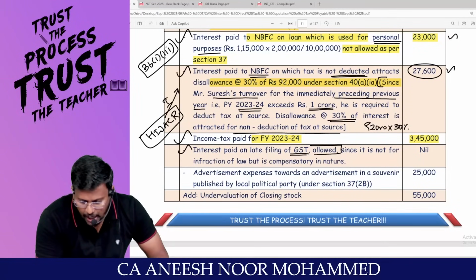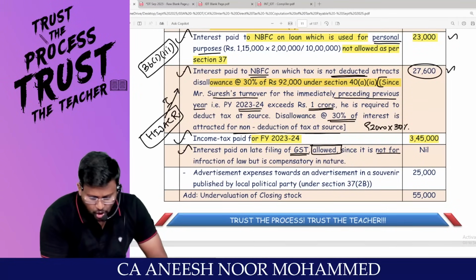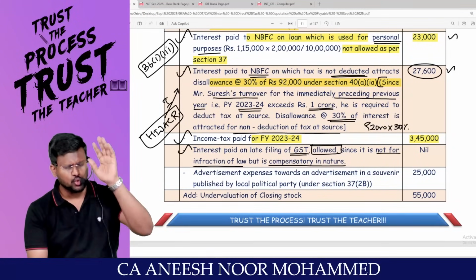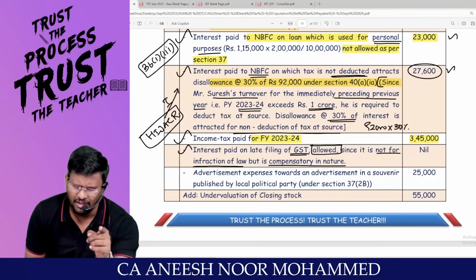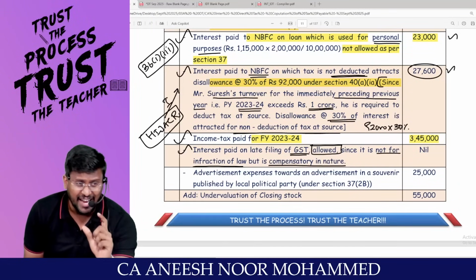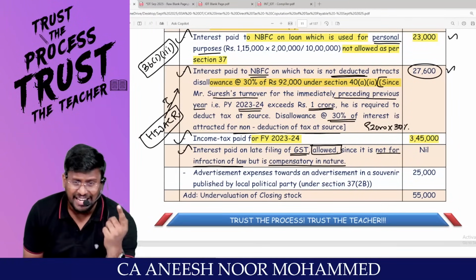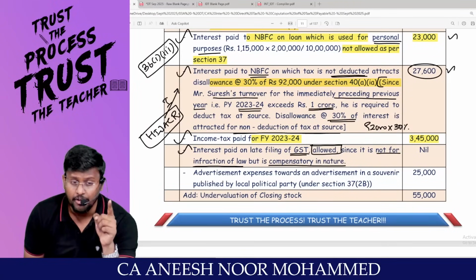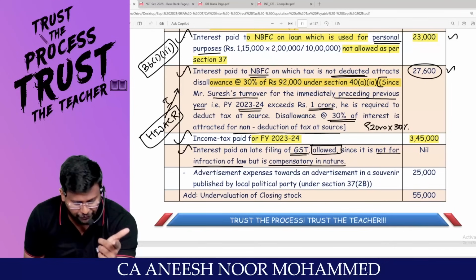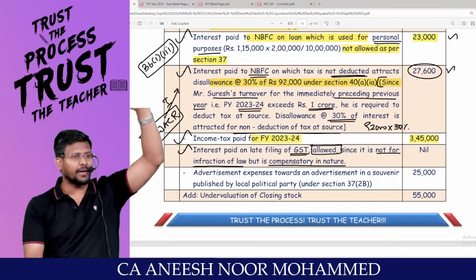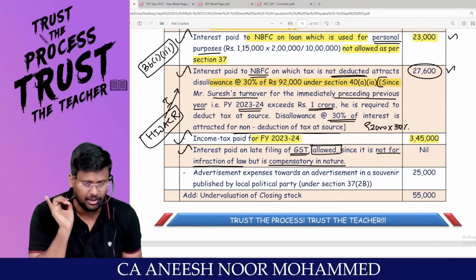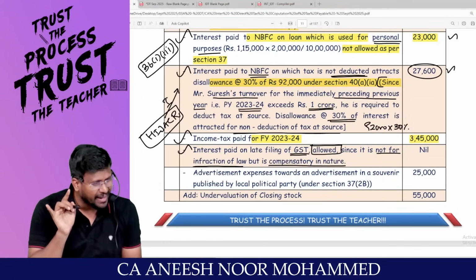Sir, interest paid on late filing of GST is allowed since it is not for infraction of law, but it is compensatory in nature. If there was a delay in filing return and you paid late fee under section 234F, any late fee under 234F debited to P&L account should be added back, because that is in the nature of penalty.